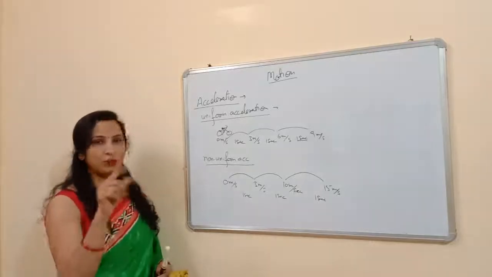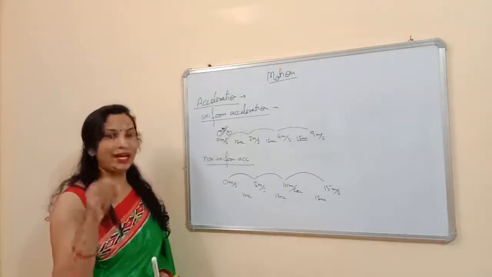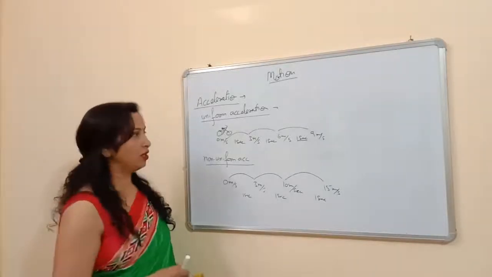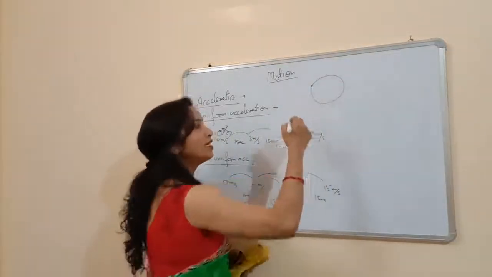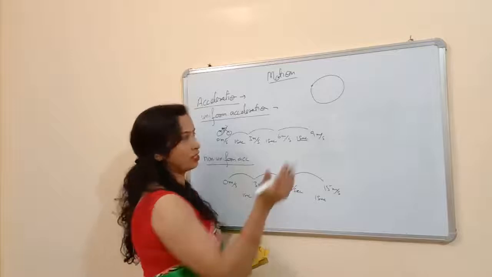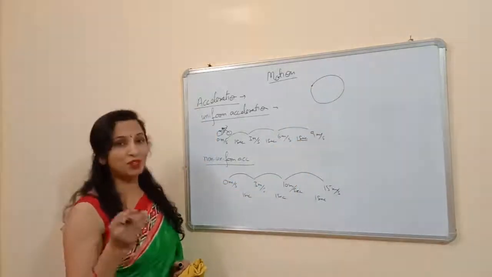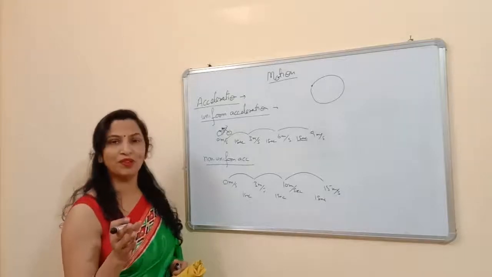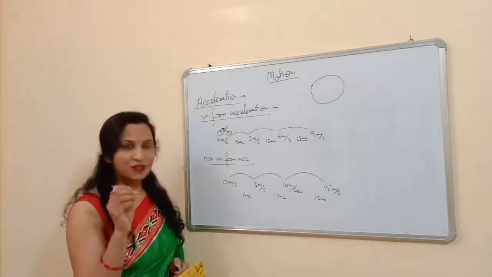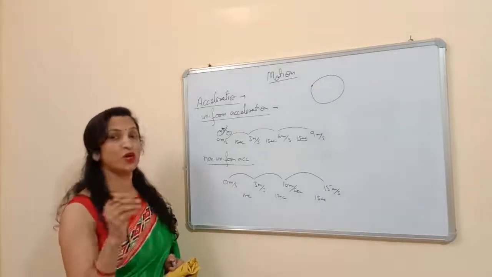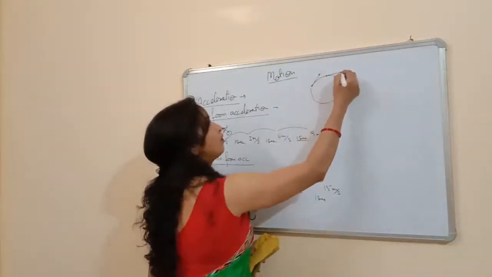One more thing I want to tell you: if a body has a non-uniform velocity, its motion will be accelerated. If a body is moving in a circular path, and its speed is constant, suppose it covers 5 meter in 1 second, another 5 meter in 1 second, it means its speed is constant. Its speed is constant, but we know that its velocity changes. Its velocity is non-uniform. Why? Because it changes its direction at every point.